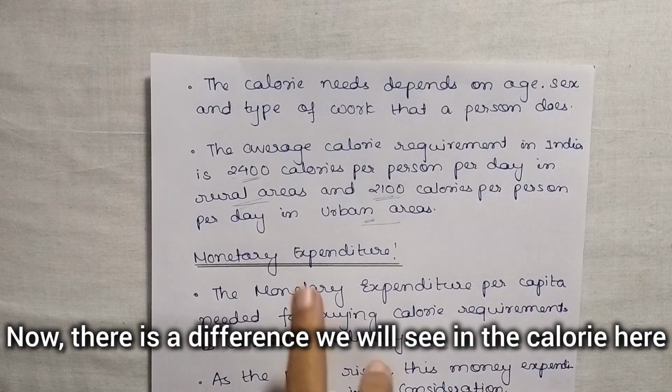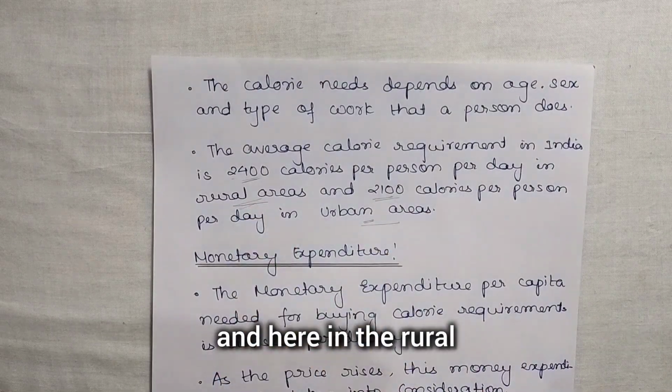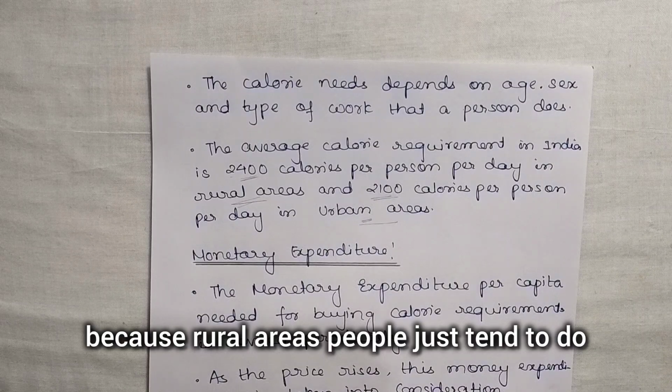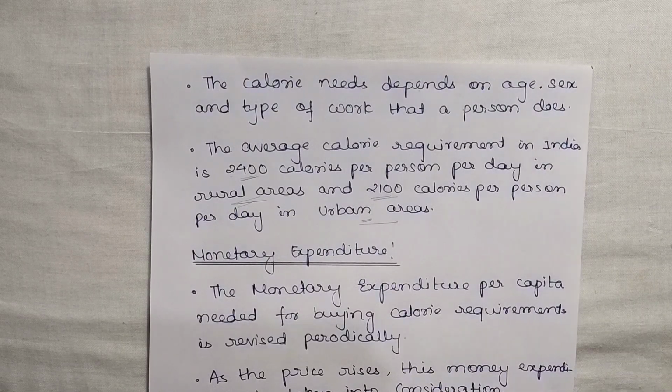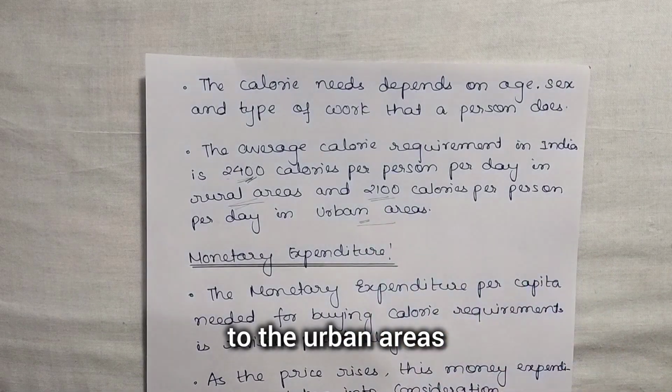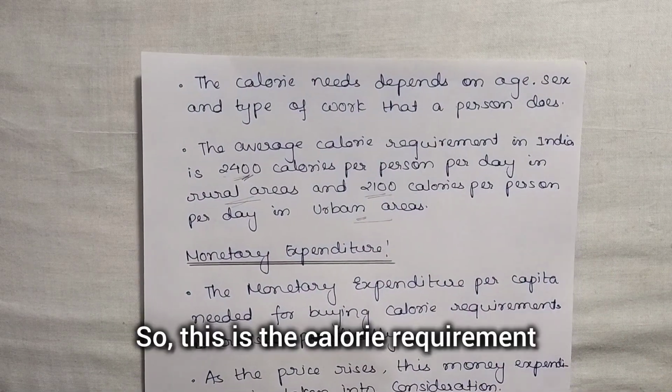Now, there is a difference in the calorie requirement in the rural and the urban areas, because people in rural areas tend to do more physical work, right? So that's why they need more calories compared to the urban areas. So this is the calorie requirement.